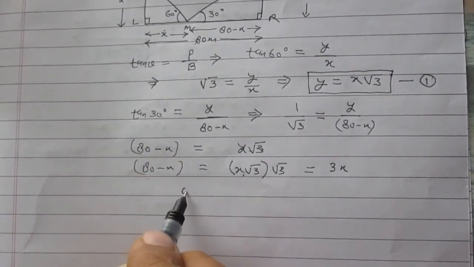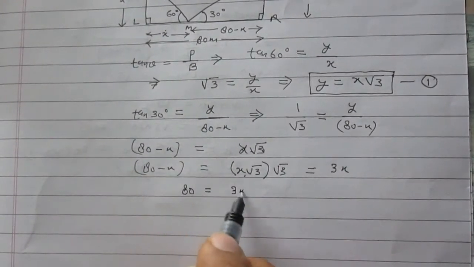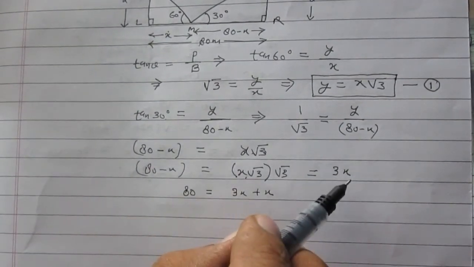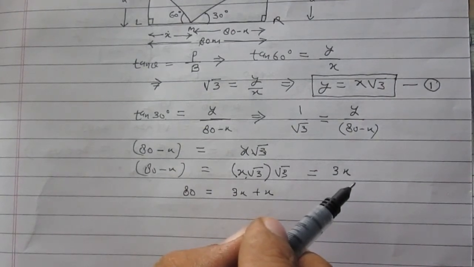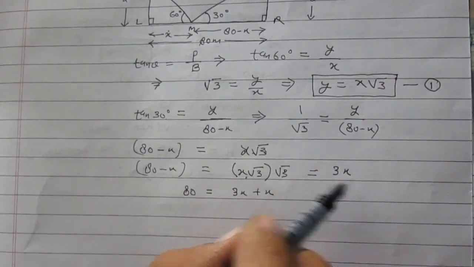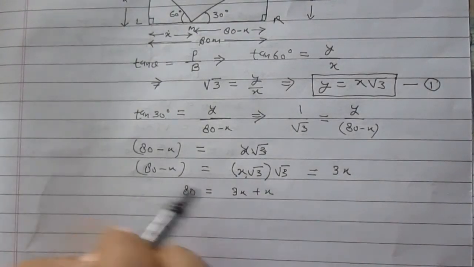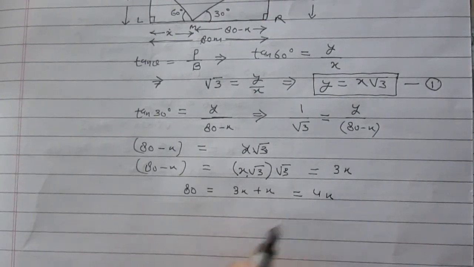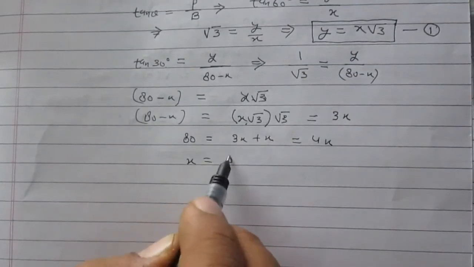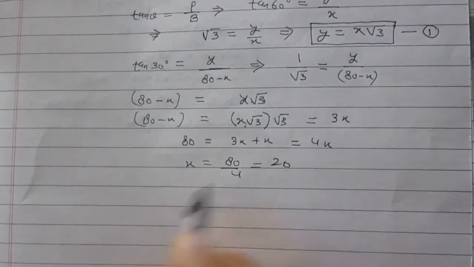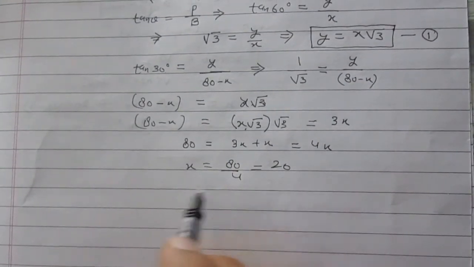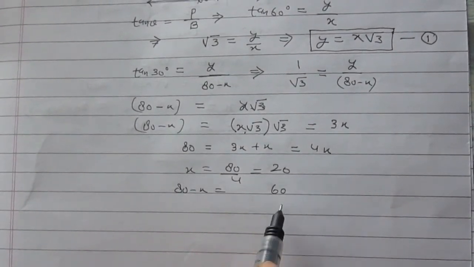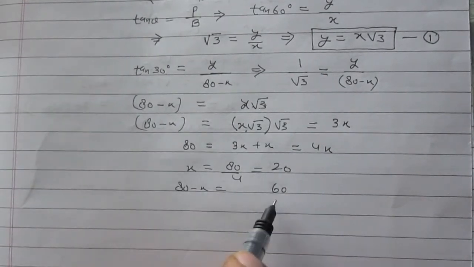On solving this equation, you can write 80 is equal to 3X plus X. You have shifted this minus X to the right hand side, and after shifting it, the minus X will become plus X. So finally 80 is 4X, and you can see X is equal to 80 by 4, which is 20. So X is 20. What is 80 minus X? 80 minus X is obviously 60. So X is 20, 80 minus X is 60.